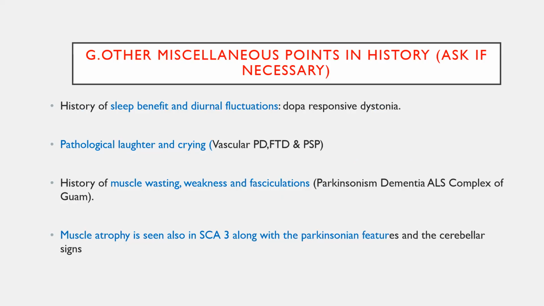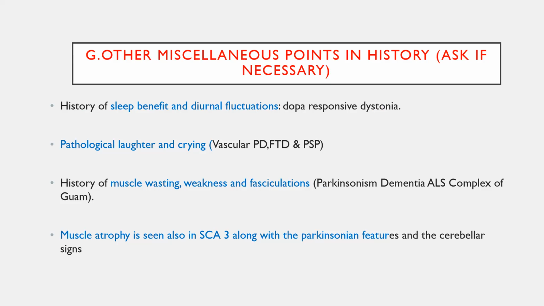Pathological laughter, that is pseudobulbar affect, can be seen in vascular Parkinsonism, frontotemporal dementias, and PSP. A history of muscle wasting, weakness, and fasciculation can also be seen in the Parkinsonism-dementia-ALS complex of Guam. Muscle atrophy can also be seen in spinocerebellar ataxia 3, because all these degenerative diseases are most commonly associated with movement disorders, which may be hypokinetic or hyperkinetic.